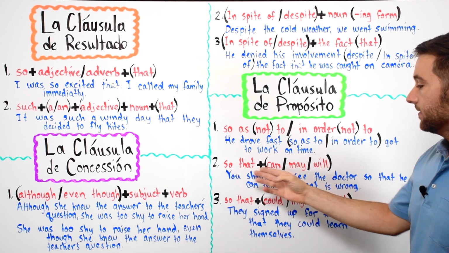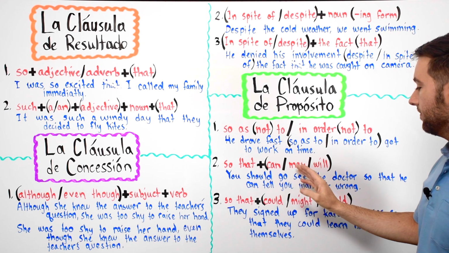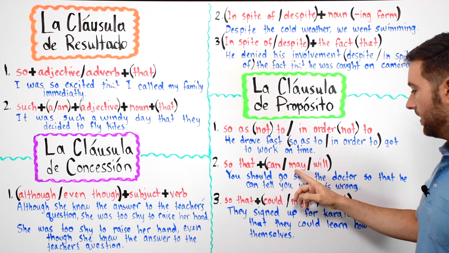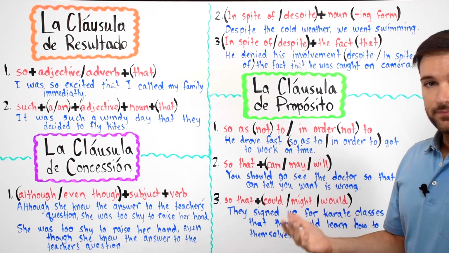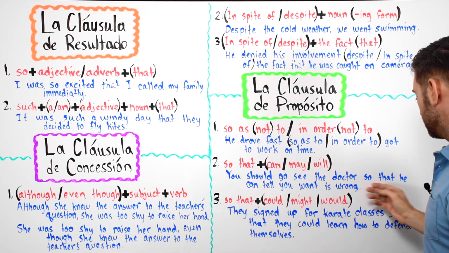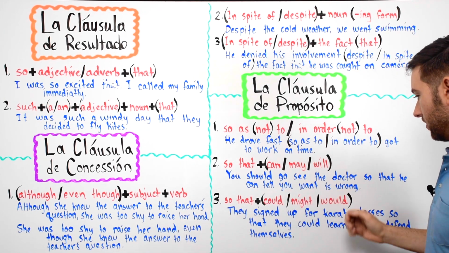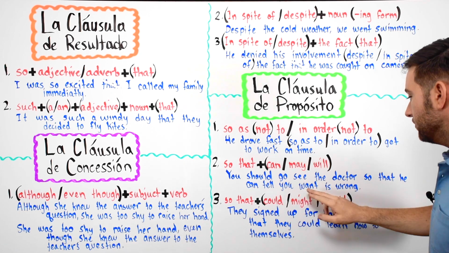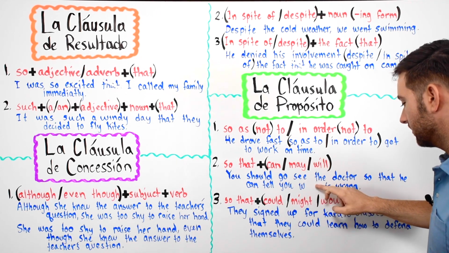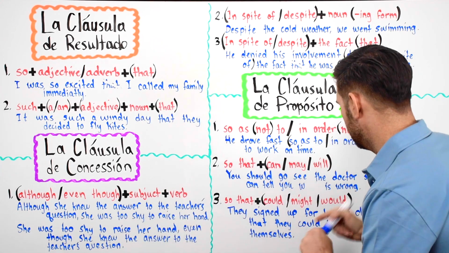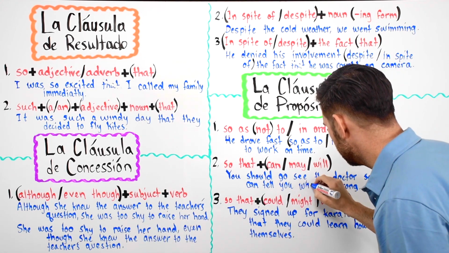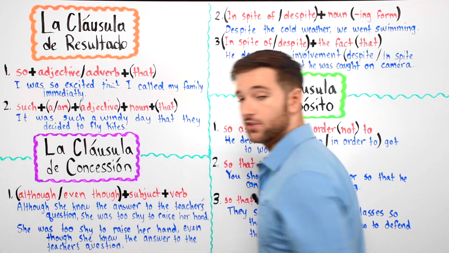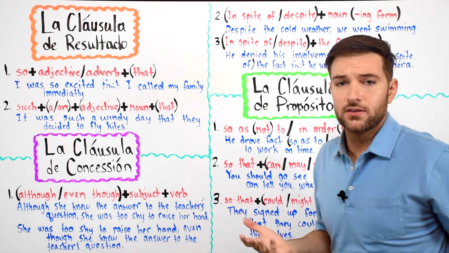We have so that más las palabras can, may, and will. Okay, again, so that plus can, may, and will. For example, you should go see the doctor so that he can tell you what is wrong. Okay, we have a problem here. Okay, let me fix that. We have what, W-H-A-T. Again, you should go see a doctor so that he can tell you what is wrong, okay?